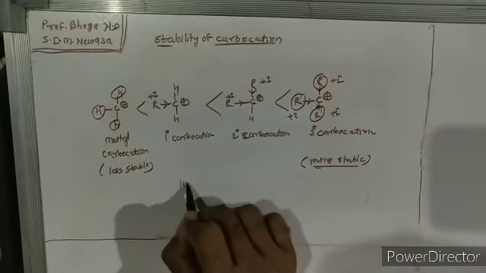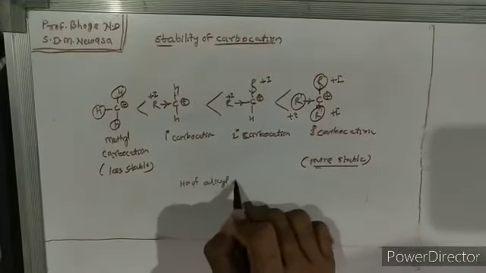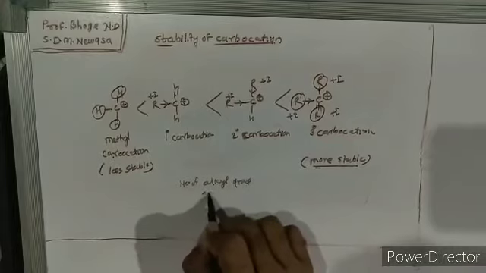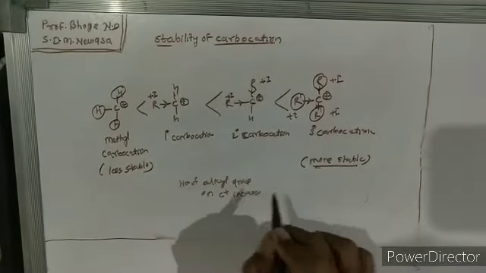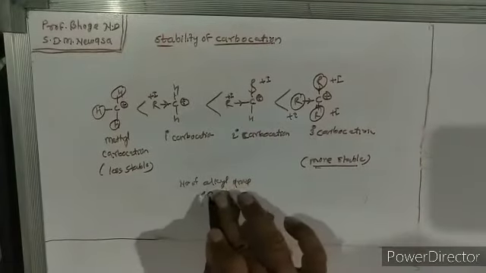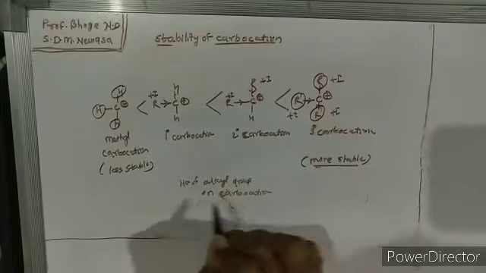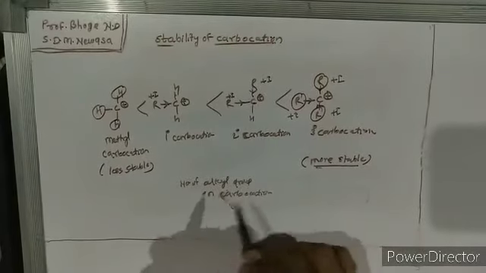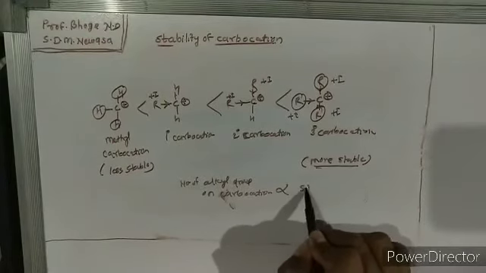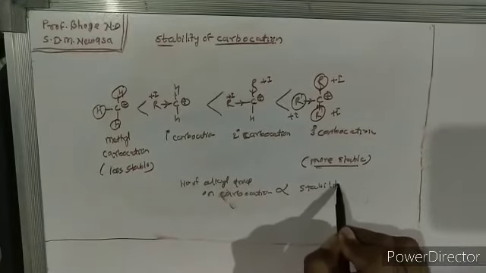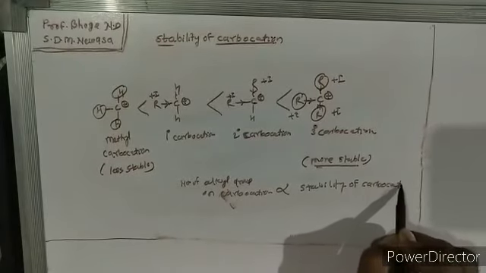That is, the number of alkyl groups on the carbocation is directly proportional to the stability of the carbocation.